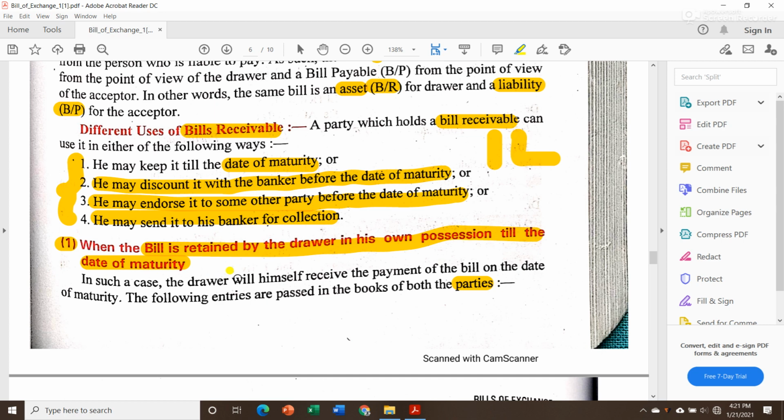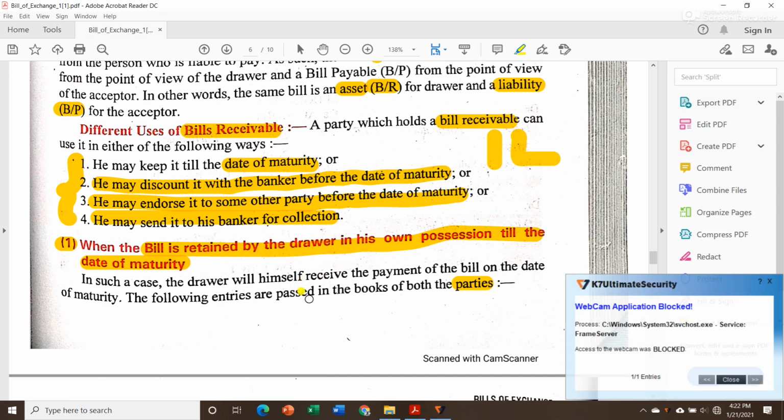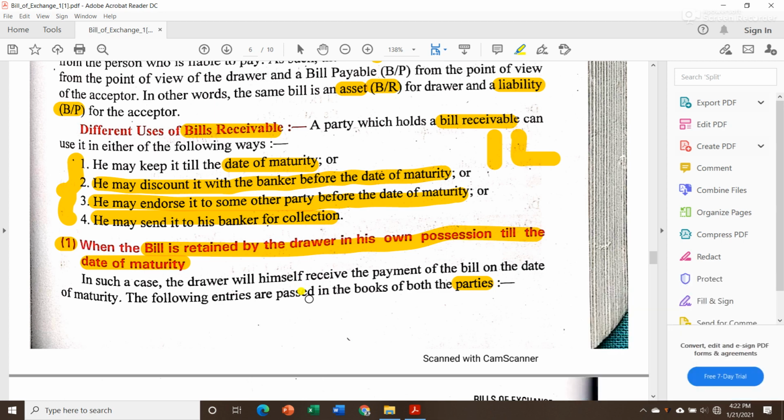Let's take an example, me and Mr. A. I am the drawer of the bill, and Mr. A is another party. The transaction is taking place between me and Mr. A, so both of us will make relevant entries in our books.